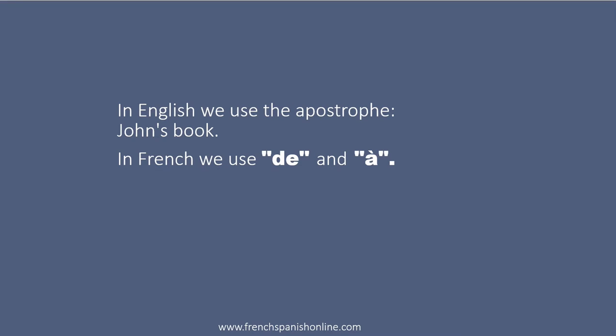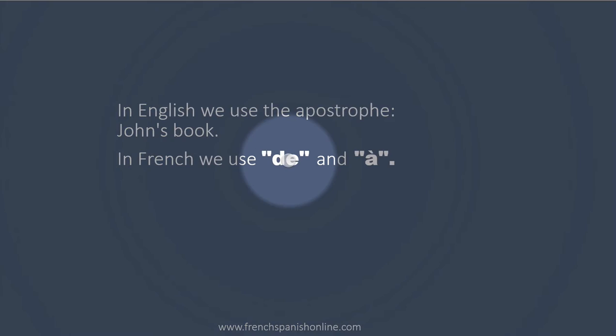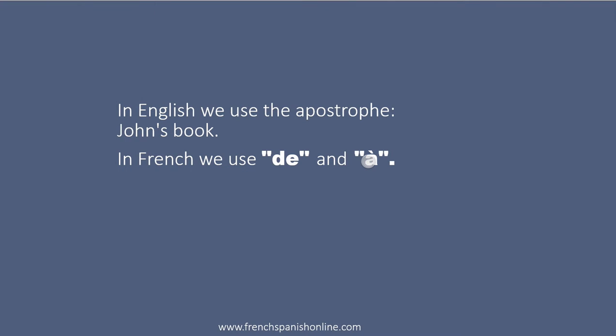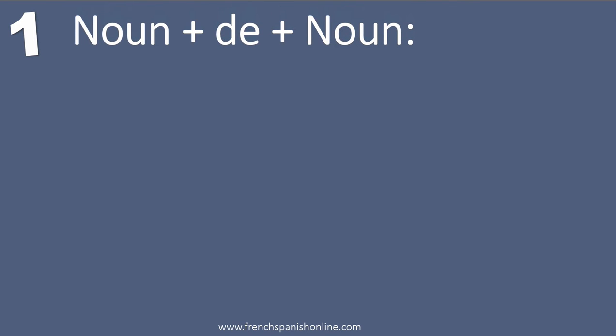In French, we have two words. These words are de and the other one, à. There is a difference and there is a rule. That's what we are going to see in this lesson. Let's see first when we have a sentence like this one: a noun, another noun, and in the middle the word de in French.